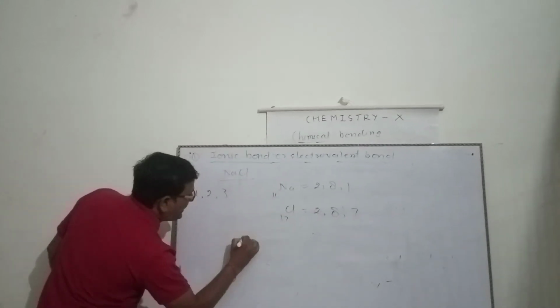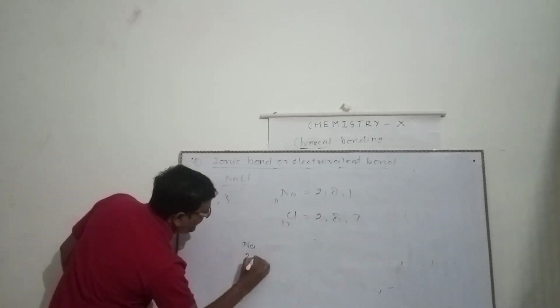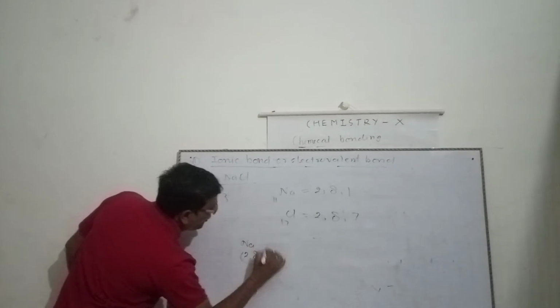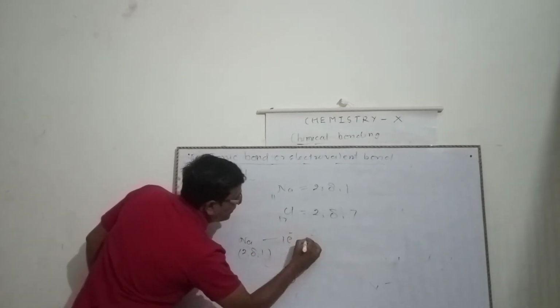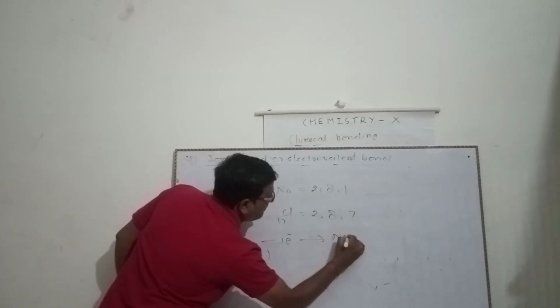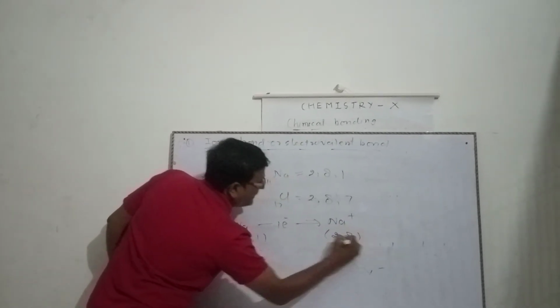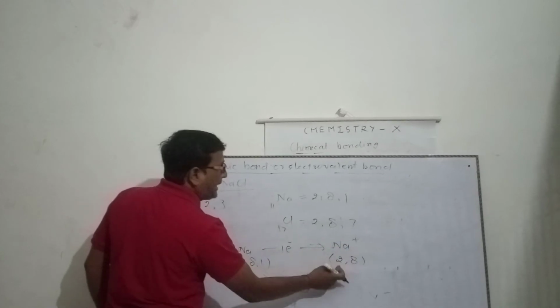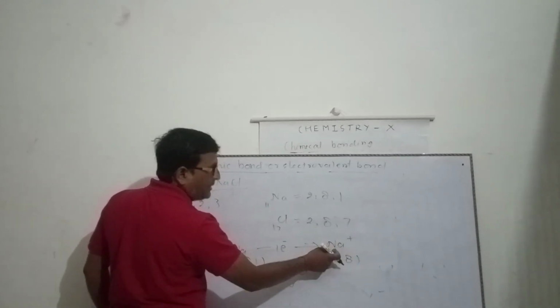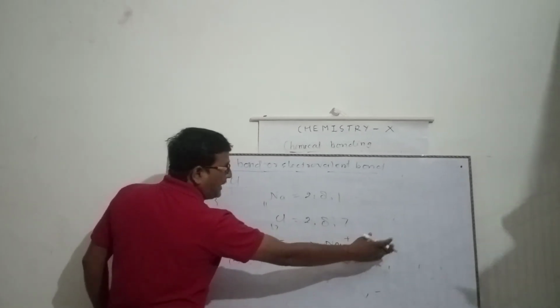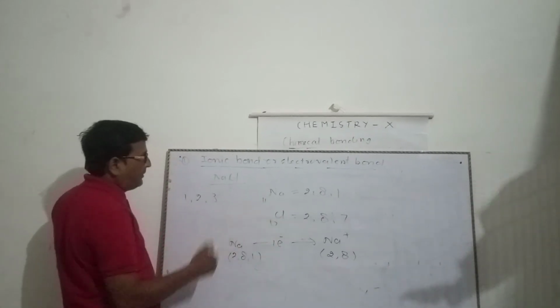Now sodium 2, 8, 1 loses 1 electron and forms sodium ion, electronic configuration 2, 8. Just compare the electronic configuration of sodium ion, it is like the nearest noble gas neon.